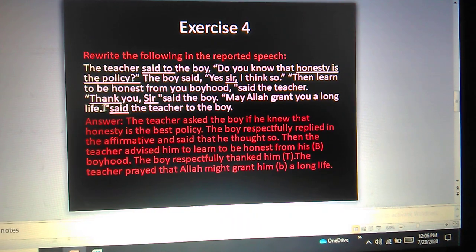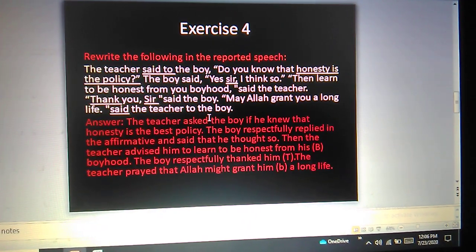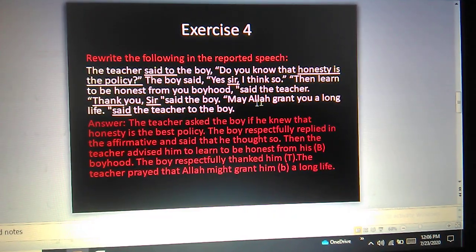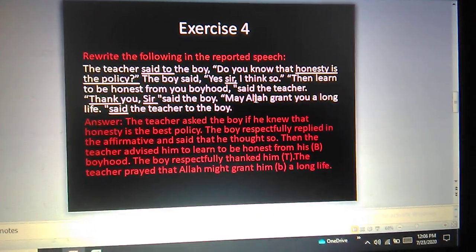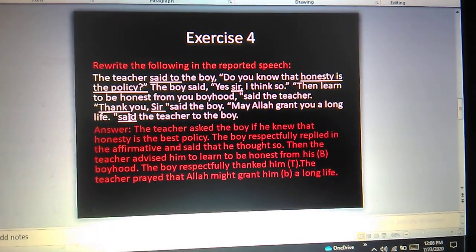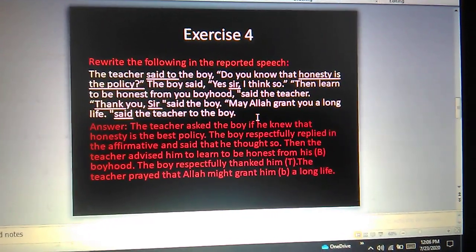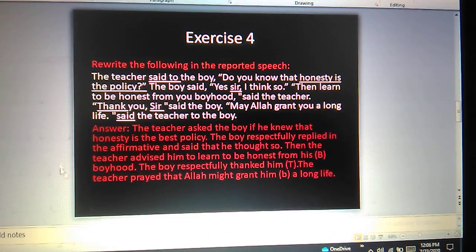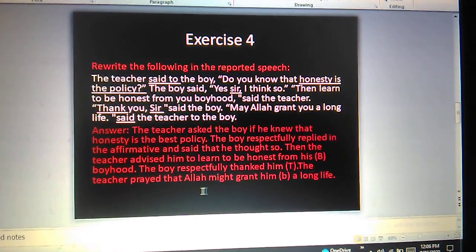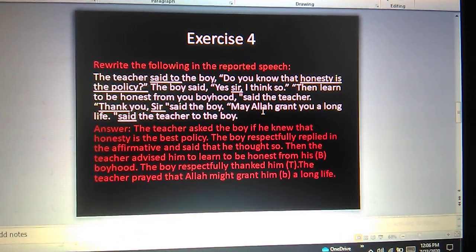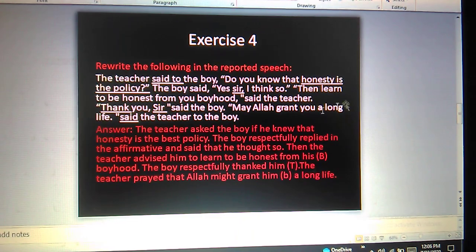"May Allah grant you a long life," said the teacher to the boy. Okay, look here. As it is an optative sentence, in case of optative, the reporting verb changes into "prayed" or "wished". As it is praying, we write here "prayed". So the teacher prayed that Allah might grant him a long life. We will change "may" to "might". The subject is Allah, so Allah might grant him a long life.